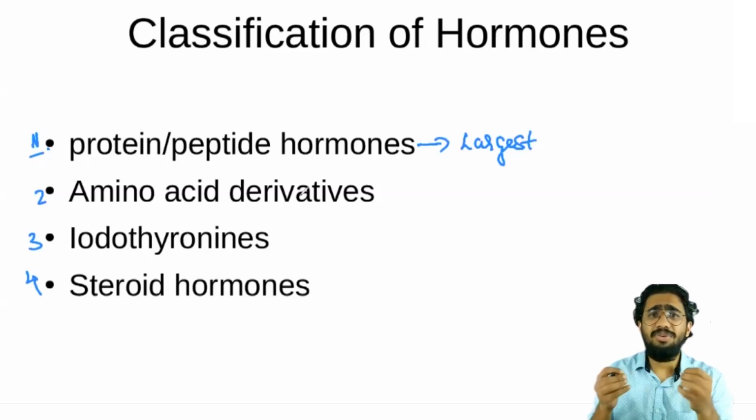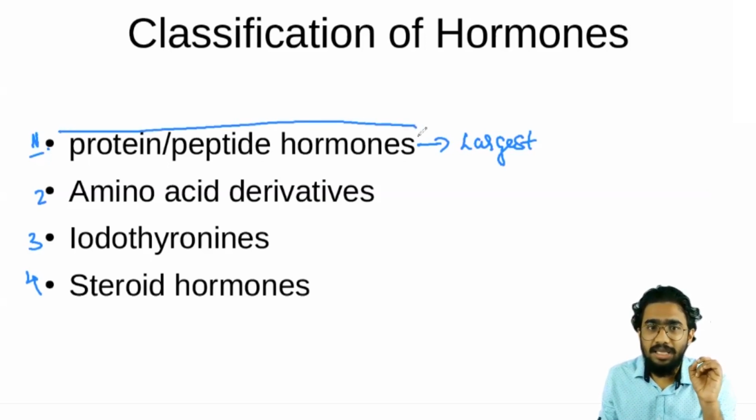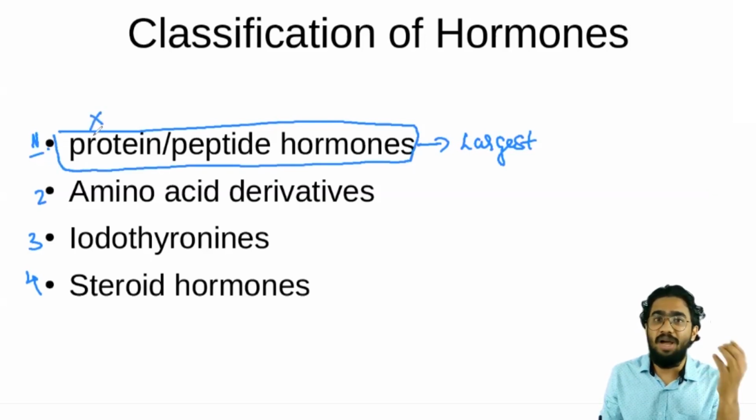And I told you there is an easy way to study this hormone classification. What is that easy way? Do not study the protein or polypeptide hormones first; we do not have to study them now. Why? I'll be discussing it. We'll discuss the amino acid derivatives, iodothyronines, and steroid hormones first, and finally I'll come to the protein or polypeptide hormones.